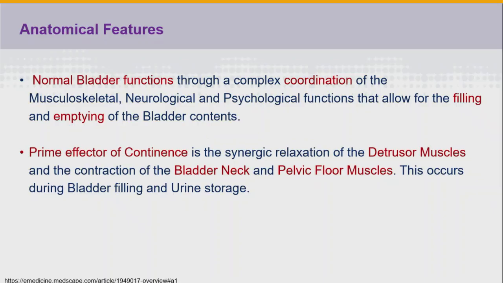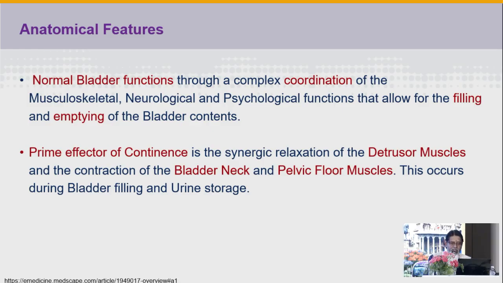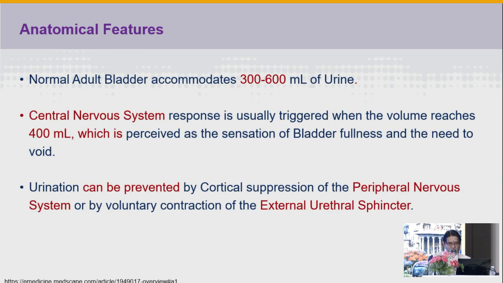So, urinary bladder anatomy. The normal bladder functions through a complex coordination of the musculoskeletal, neurological, and psychological functions. The prime effector of continence is the synergistic relaxation of the detrusor muscles and contraction of the bladder neck as well as the pelvic floor muscles. This occurs during bladder filling and urine storage. The adult bladder accommodates 300 to 600 ml of urine. A central nervous system response is triggered when the volume reaches 400 ml. Urination can be prevented by cortical suppression of the peripheral nervous system or by voluntary contraction of the external urethral sphincter, nothing but the pelvic floor muscles.